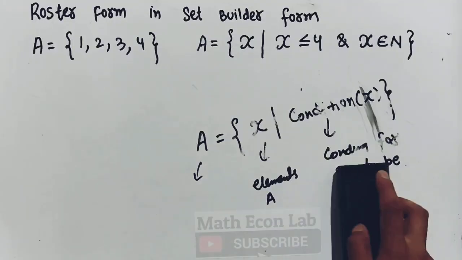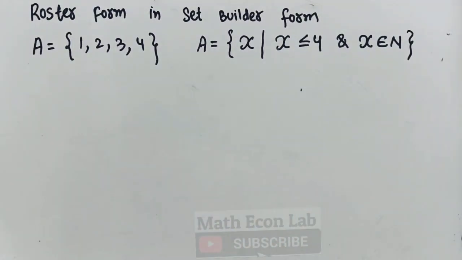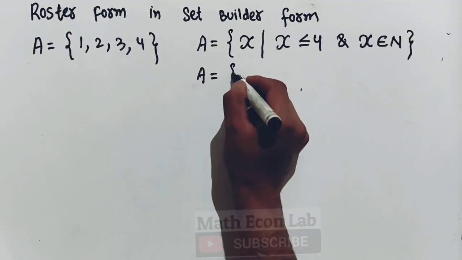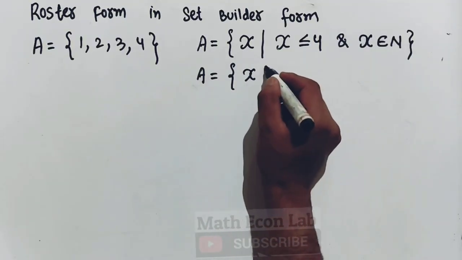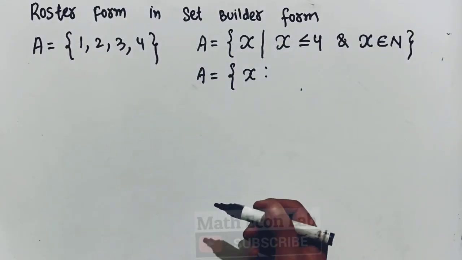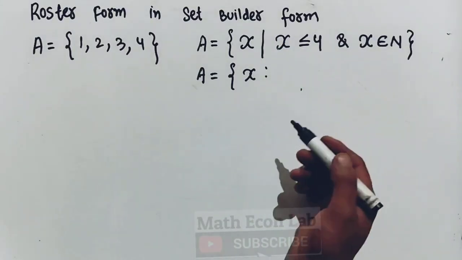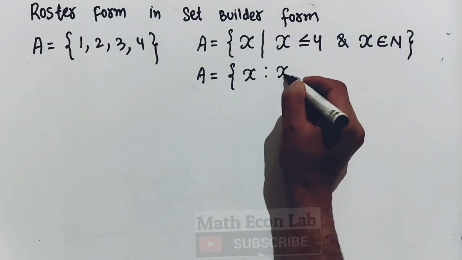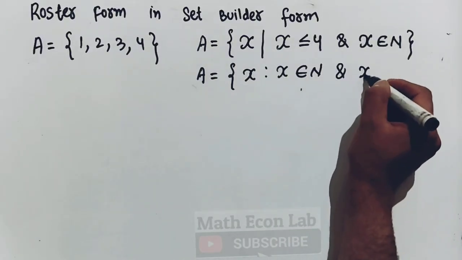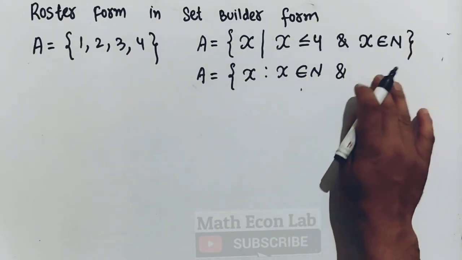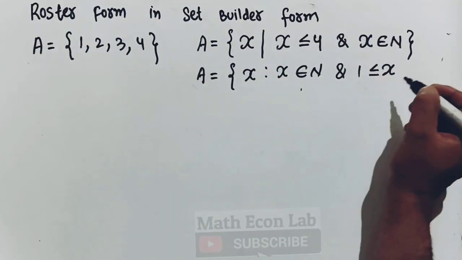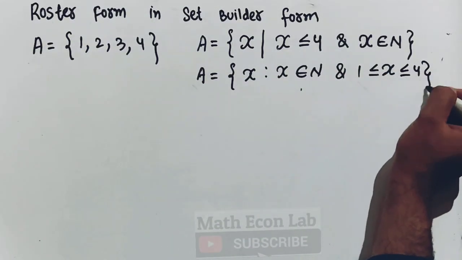We can write it in another way also. There are 2-3 methods. So we can write A, the set of all x's such that, if we show this vertical line by this colon symbol, we can write it in this fashion also: x belongs to natural numbers and x lies between 1 and 4. So we can write it in this form also.